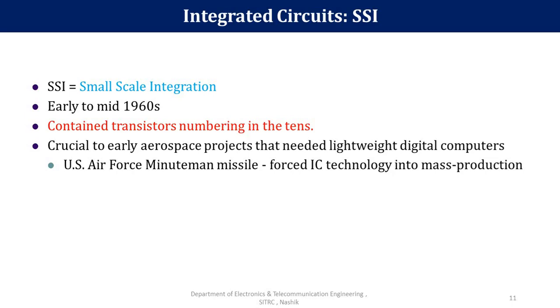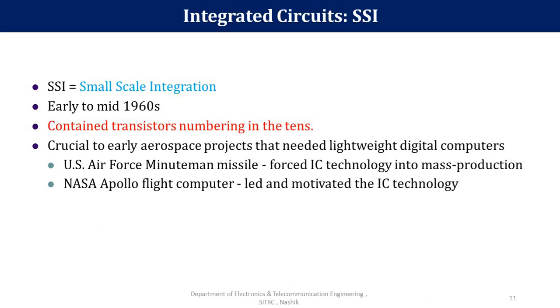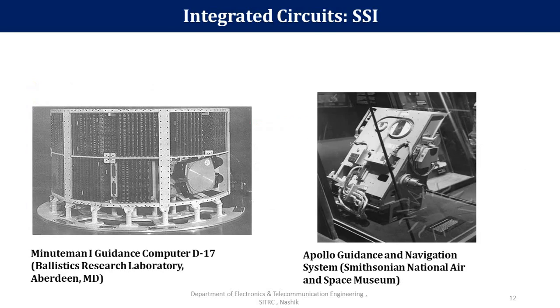Minuteman missile, which forced IC technology into mass production, means at that time this technology was used by the US Air Force for mass production of ICs. Then the NASA Apollo flight computer, which led and motivated the IC technology. Here germanium and silicon are used as semiconductors in the fabrication of the ICs.